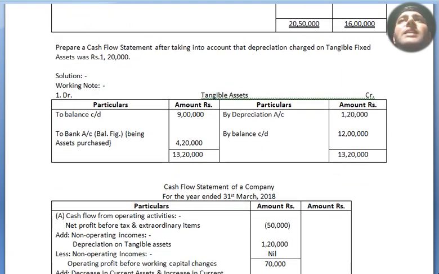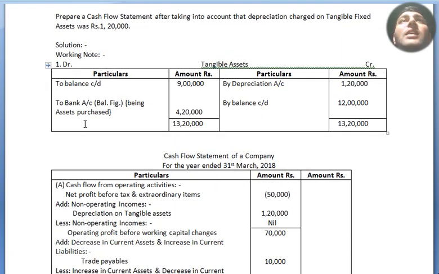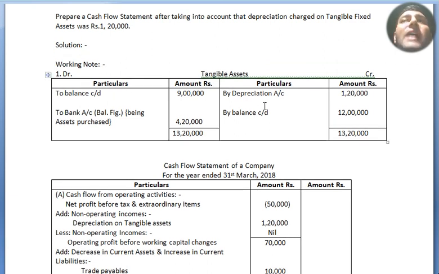Before doing the solution, let's read the extraordinary items. Prepare cash flow statement after taking into account the depreciation charge on tangible fixed assets was rupees 1,20,000. That's why I have already made this format of working note first, then I touched this cash flow statement.